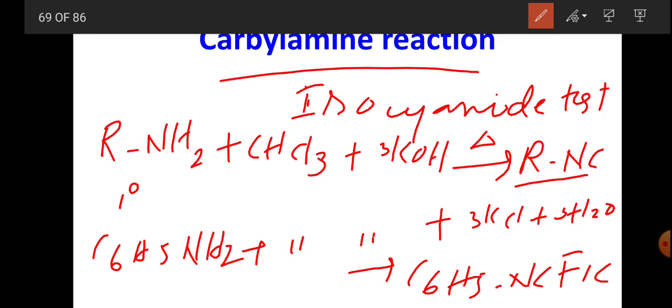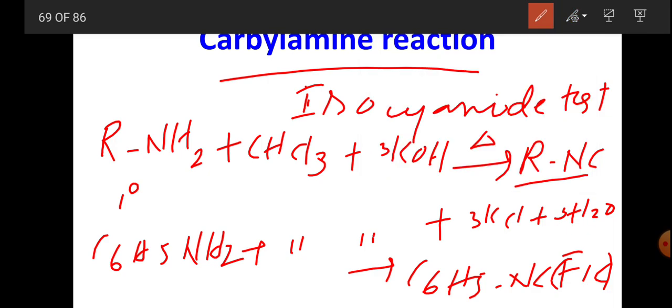Whereas if you take methylamine, CH3NH2, we get CH3NC, methyl isocyanide, MIC. Okay, this is the carbylamine reaction or isocyanide test.